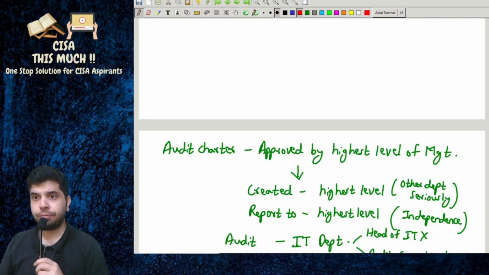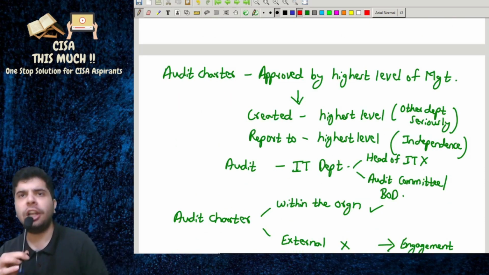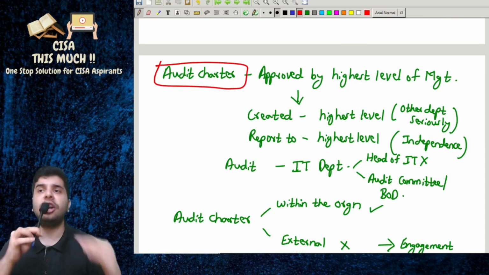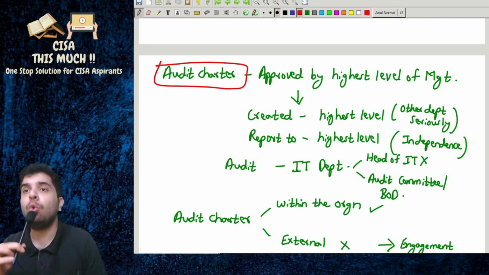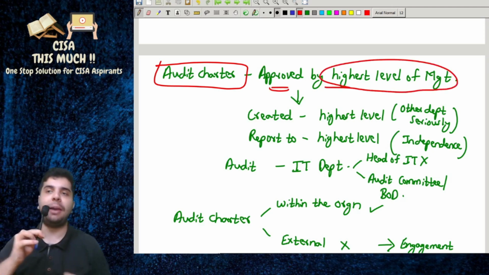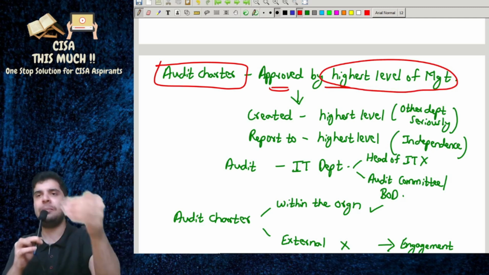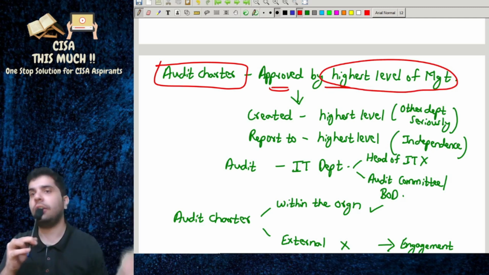Now, the audit charter needs to be approved by the highest level of management. The senior management, the top management should approve the audit charter.